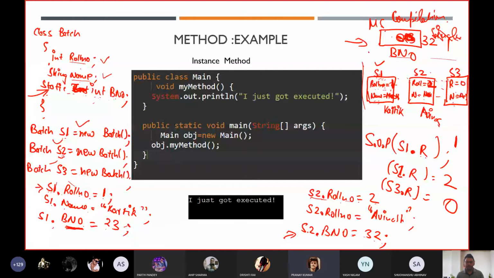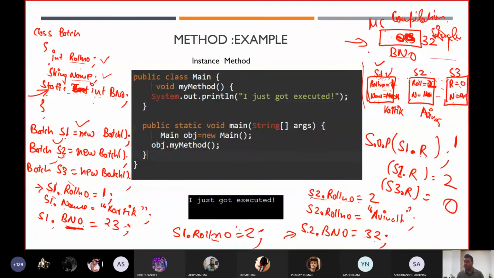Sir, every time we put a new value for the static variable, it is going to update it and remove the previous value. Yeah. Even in this case, if in future I write s1 dot roll number is equal to 2, it will update, but only within that particular object's memory space. It is not going to impact the memory space of other objects.